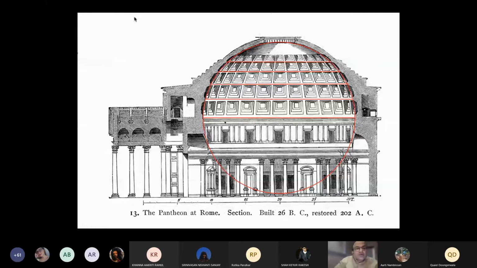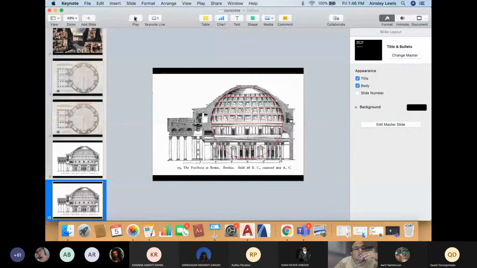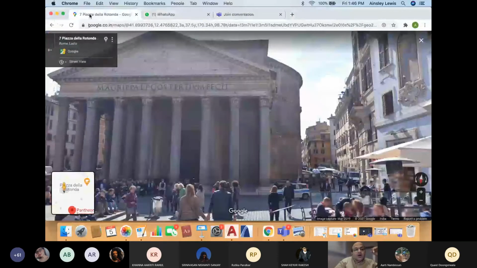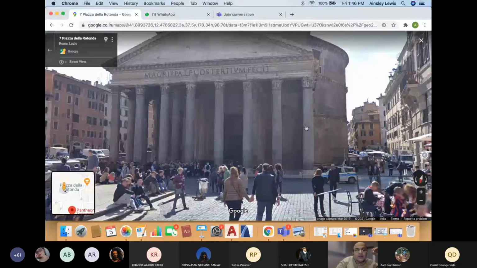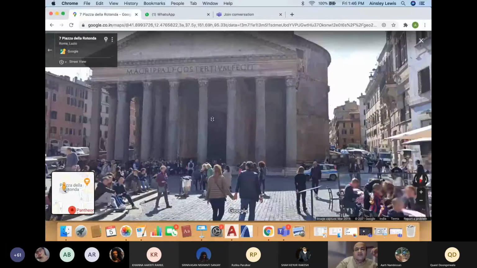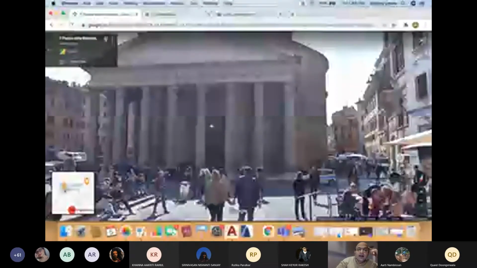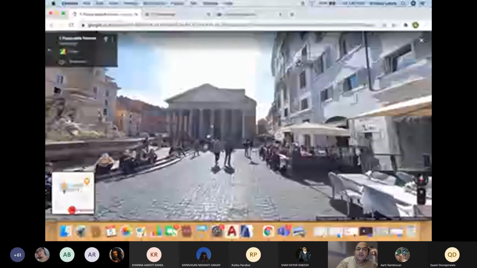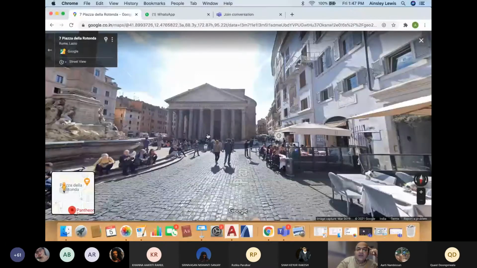There were technological innovations to make this building what it is. I would just like to do a Google Maps view of this building. That's the scale of the building, and I will not spend too much time on the Google map of it, but you will understand the scale. The dome is behind, and this is the pediment in front.